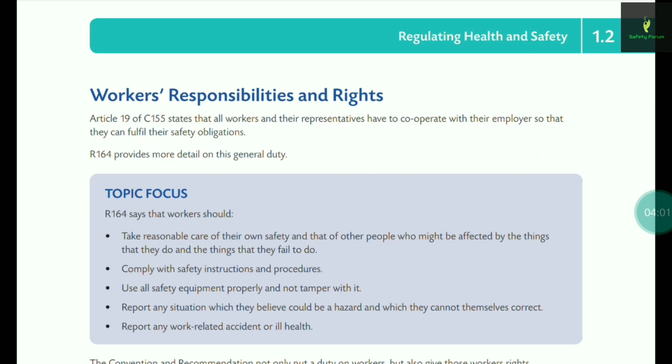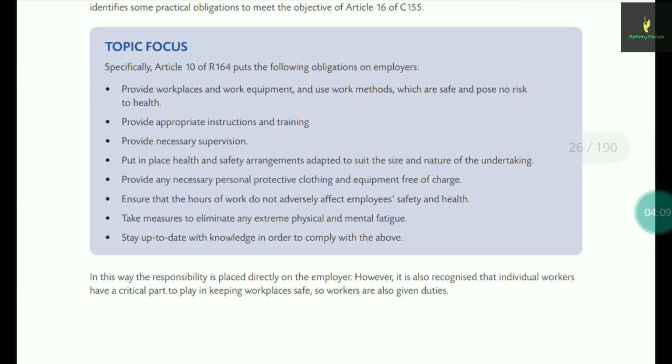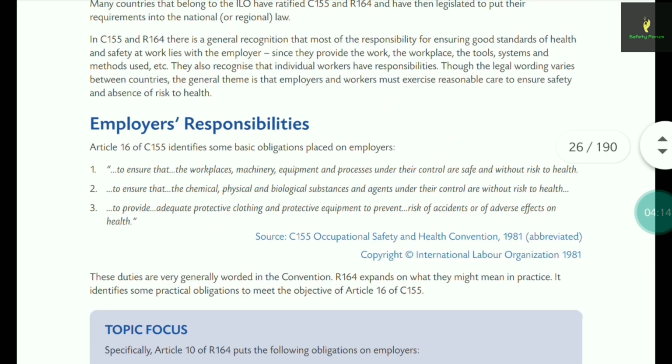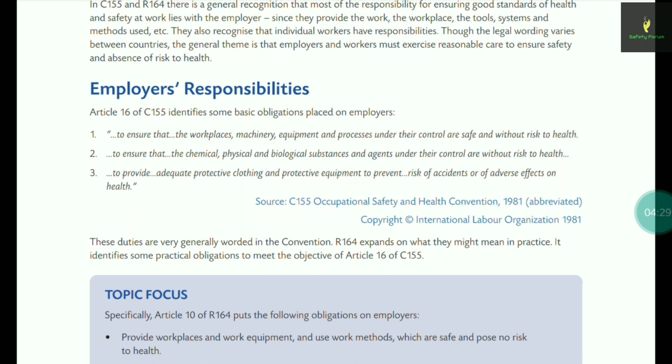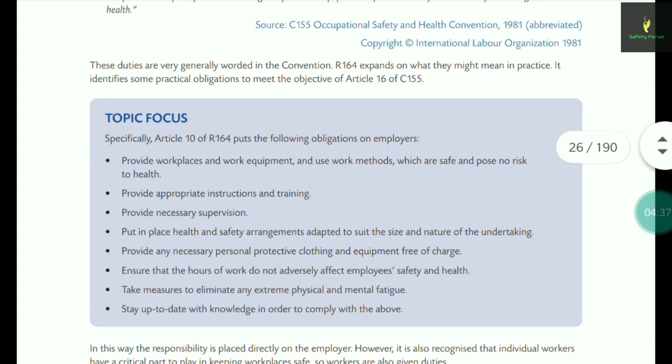the employer was not responsible for his actions, right? And same as in sample papers, you may have to give points to the management, showing what is the commitment of management towards workers. Or they may give you a scenario in which they ask what all are the responsibilities which the employer has to show to the workers. So in that case you have to write these points. Based on the conventions and the recommendations, you have to justify your points. So you can expect a question from this.